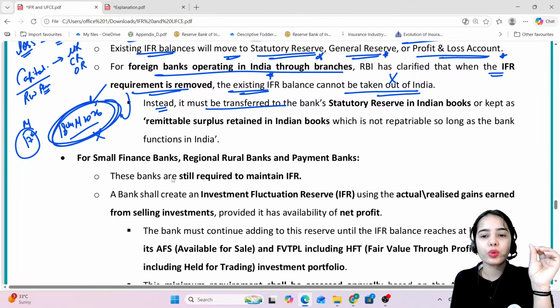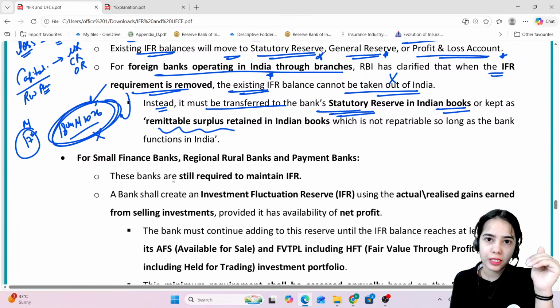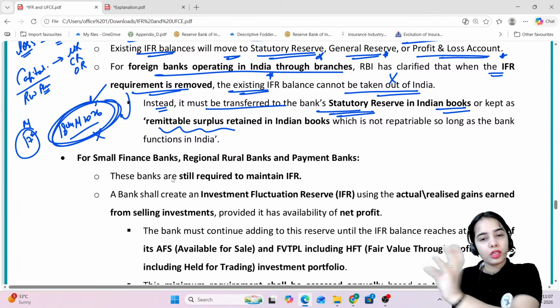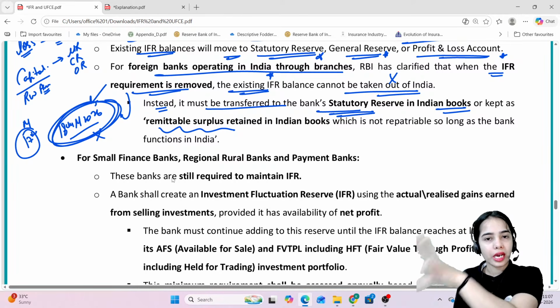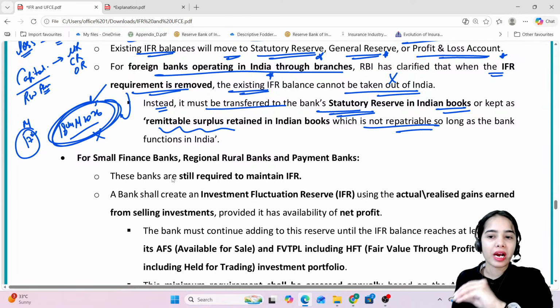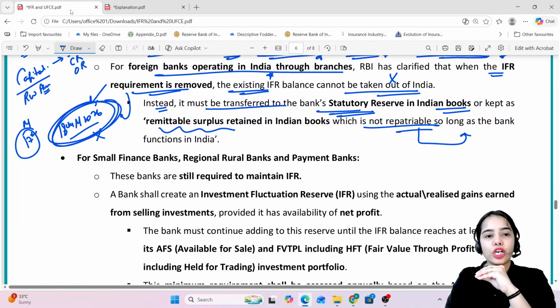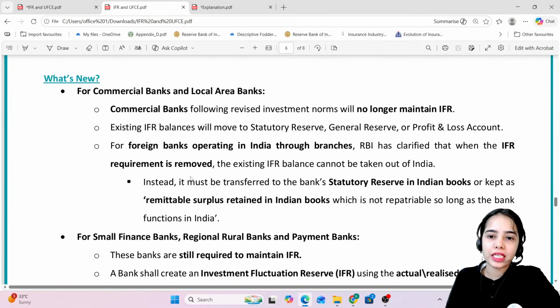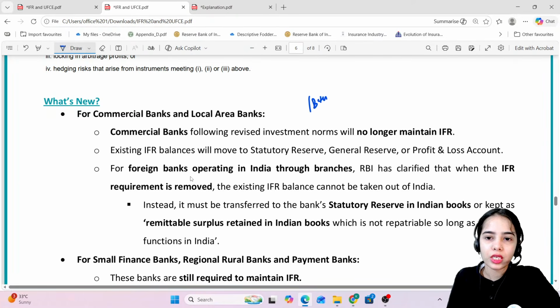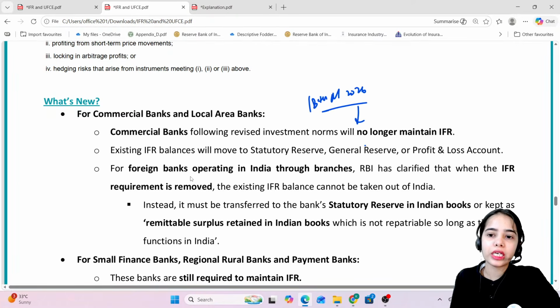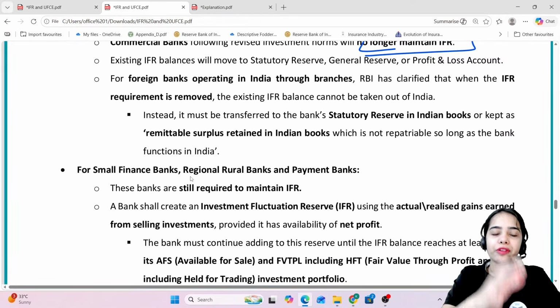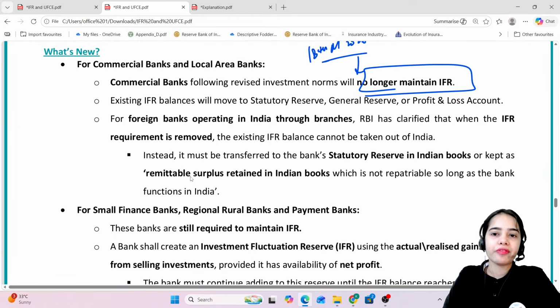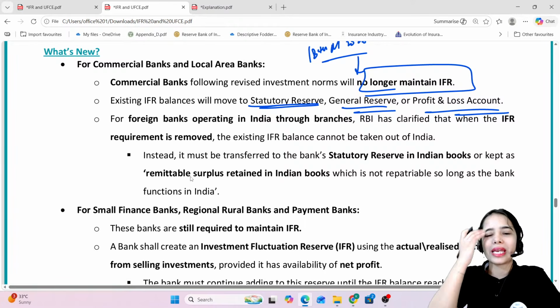Instead, it must be transferred to the bank's statutory reserve in Indian books or kept as remittable surplus that can be remitted to their parent, to their own country, but it is not right now repatriable so long as the bank functions in India. So basically, for the commercial banks and the local area banks, it has been said that from 18th May 2026, they no longer need to maintain the investment fluctuation reserve. Whatever investment fluctuation reserve they maintain till 17th May, that can be transferred towards statutory reserve, general reserve, or profit and loss account, or any of these accounts.